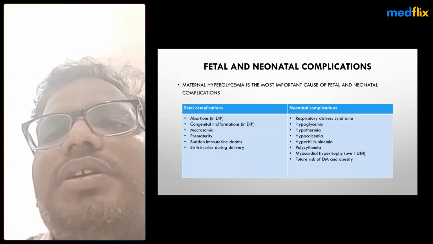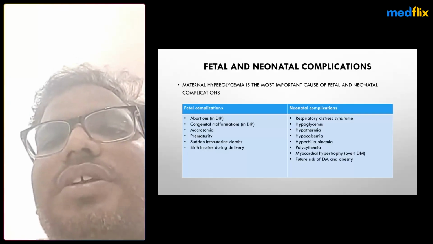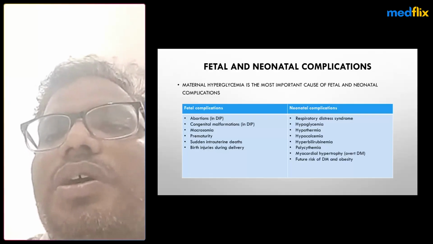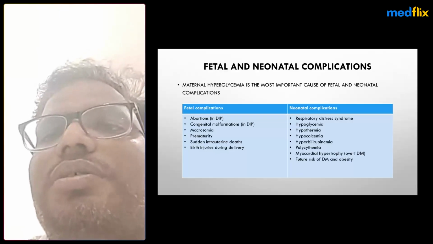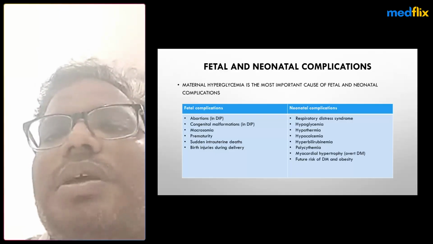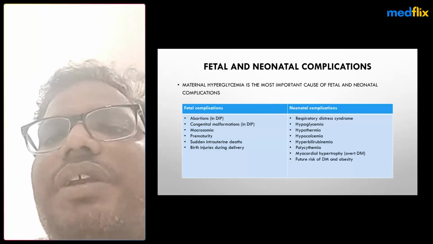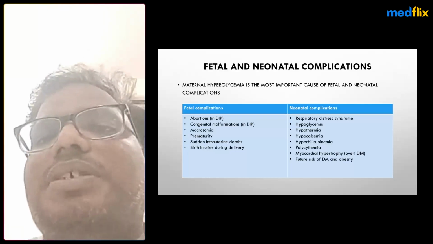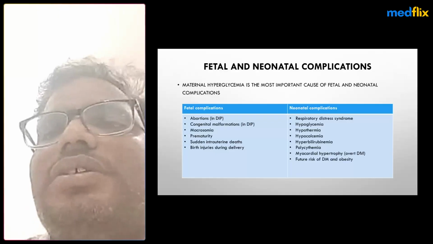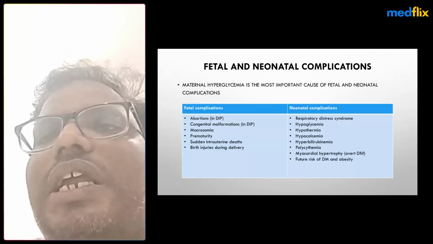intrauterine death. Also, some intrauterine deaths of babies occur even at 36 weeks, even with good glycemic control. And some birth injuries, like shoulder dystocia, occur during delivery because of macrosomic babies. They present with birth injuries during delivery.